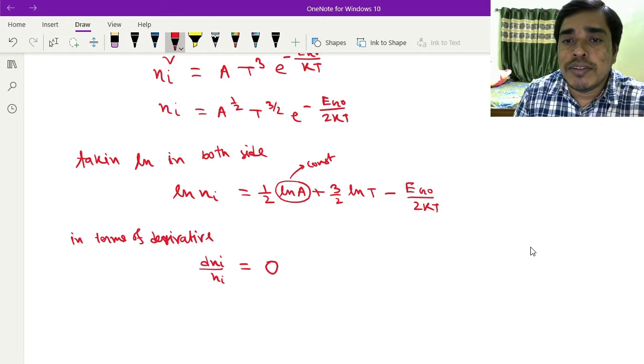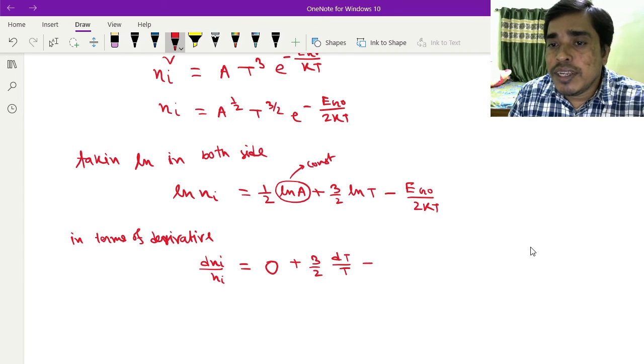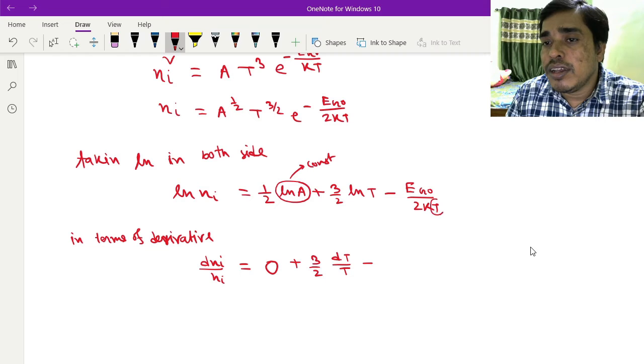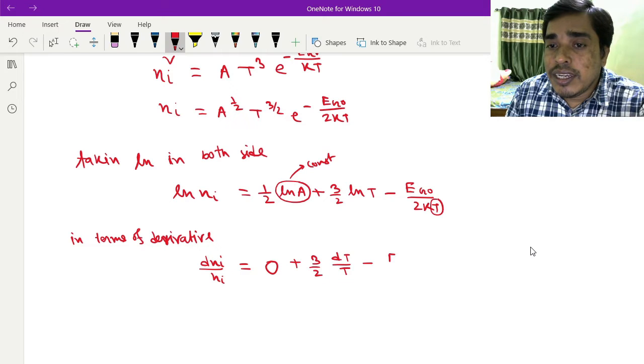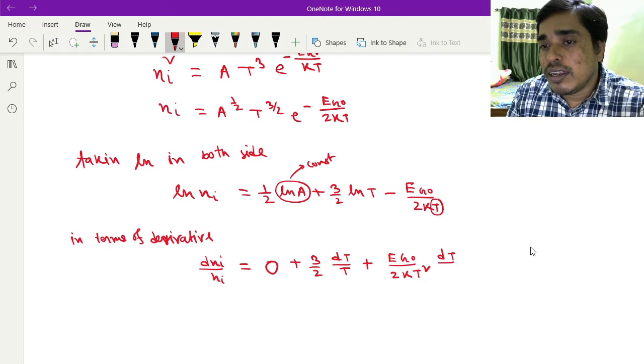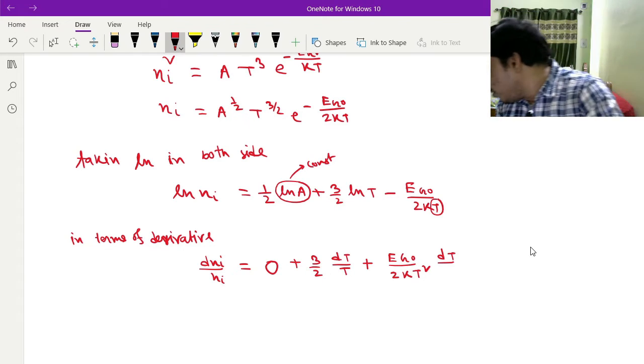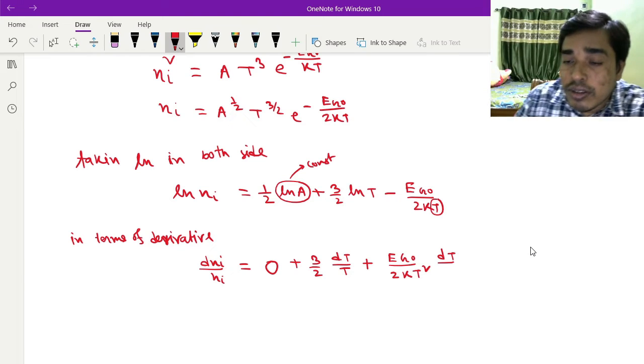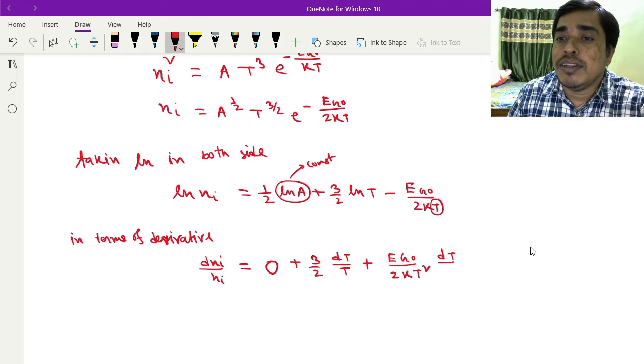Here it will be 3 by 2 dT by T. Differentiating the last term with respect to T, it will be Eg0 by 2k, with T square below, and since there is another minus, it will be plus, times dT.